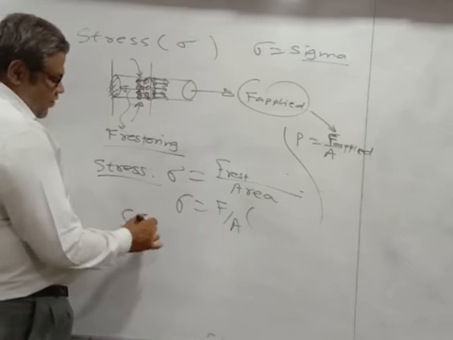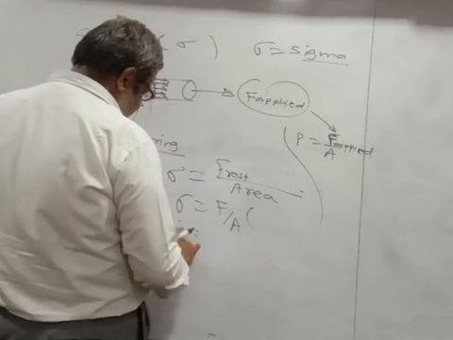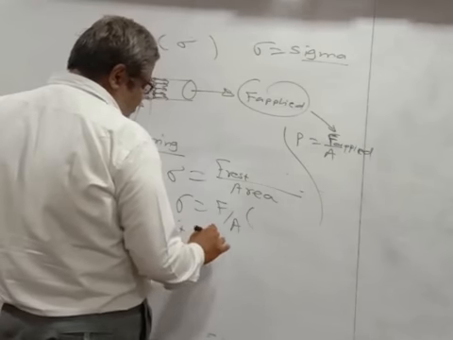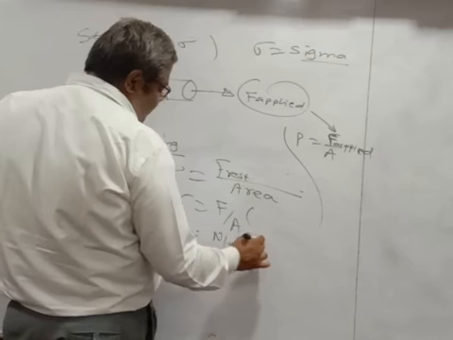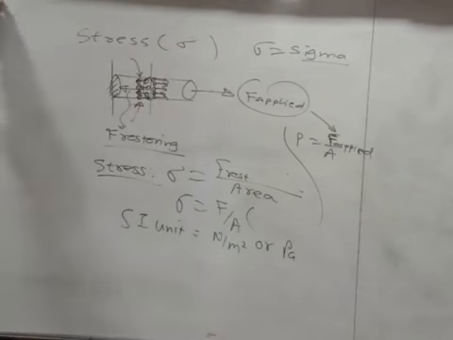The SI unit of stress is Newton per meter square, or Pascal. So the SI unit of sigma will be Newton per meter square, or Pascal. This is how we generally define a stress.